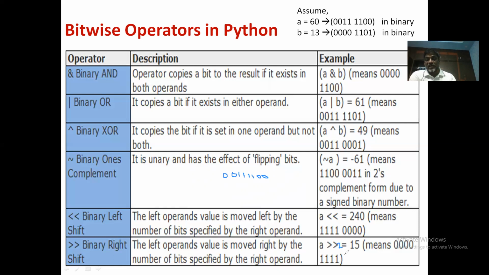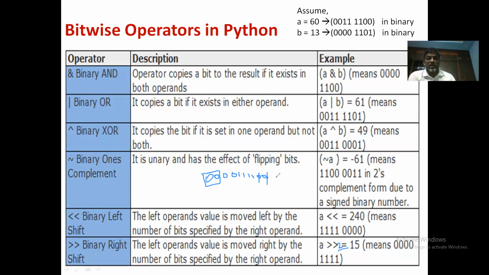It is wrongly written here. A right shift 2, I want to find out. You should specify the number of bits to be shifted. It is compulsory. A right shift 2 means shift 2 bits towards right. So what you need to do is remove the specified number of bits on the right side. It is mentioned as 2 here. Therefore, remove 2 bits on the right side and insert the same number of zeros irrespective of what is removed. Even though you remove ones here, you should insert zeros only. On the left hand side, insert the same number of zeros that are removed from the right hand side.